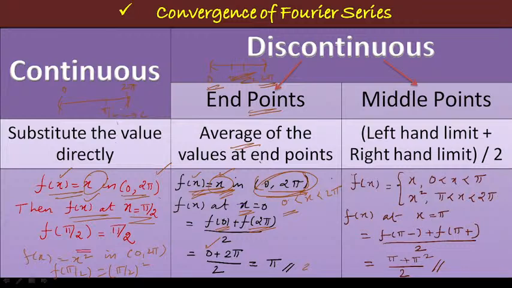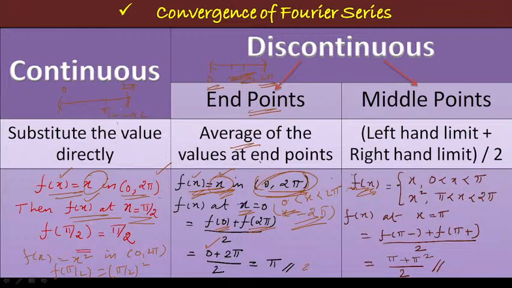Now you may ask one more question for me too, isn't it? Instead of finding the value of the function at x equal to 0, suppose I am going to find the value of the function at x equal to 2 pi. What is the function value at x equal to 2 pi? The same answer, isn't it? Instead of finding the value at x equal to 2 pi, I am going to find the value of the function at x equal to 0. Instead of finding the value of the function at x equal to 0, if I am going to find the value of the function at x equal to 2 pi, the same formula.